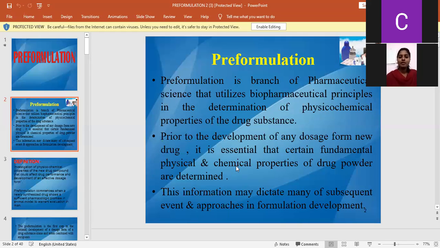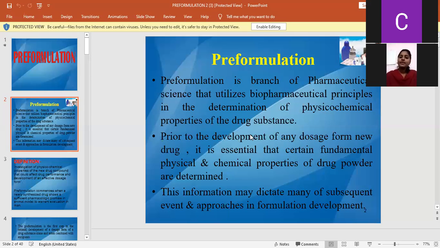Pre-formulation is a branch of pharmaceutical science that utilizes the biopharmaceutical principles in the determination of physicochemical properties of drug substances. Actually, pre-formulation uses the biopharmaceutical principles. What are these biopharmaceutical principles? Dissolution, diffusion, like these parameters. By using these parameters, we can characterize and determine the physicochemical properties of new drug substances.